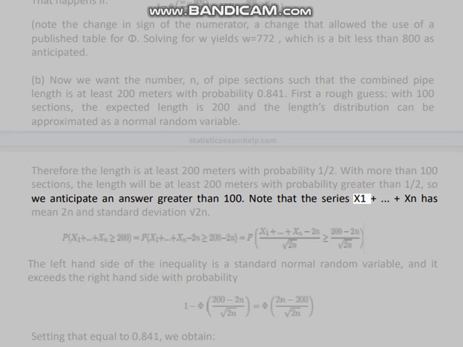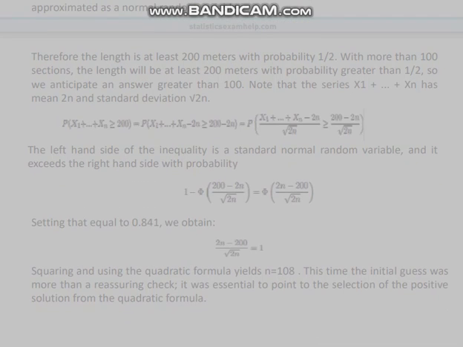Note that the sum X1 plus ... plus Xn has mean 2n and standard deviation sqrt(2n). Setting that equal to 0.841, we obtain an equation. Squaring and using the quadratic formula yields n = 108. This time the initial guess was more than a reassuring check. It was essential to point to the selection of the positive solution from the quadratic formula.